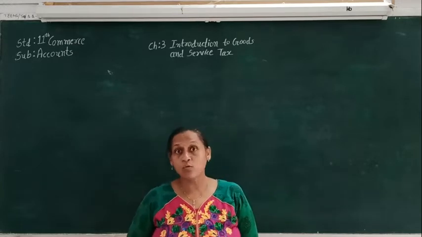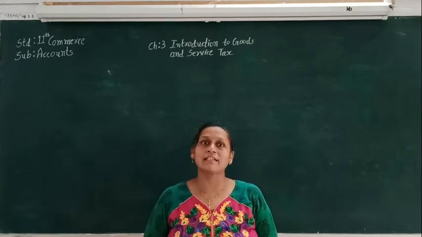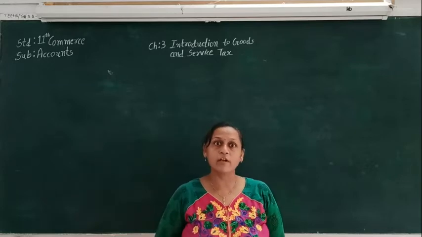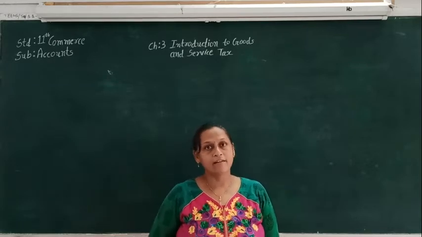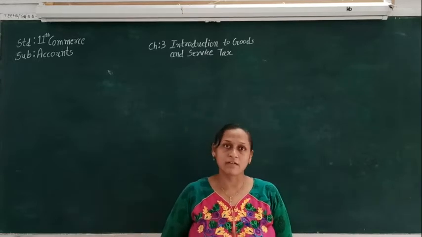When goods or service are supplied outside the state, that is called interstate supply, and for that the tax levied is called integrated goods and service tax.